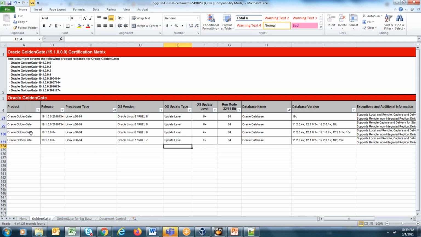Hi Ashish, Priyank here. Do we have Golden Gate upgradation in our curriculum? Yes, I'm planning to include this part, how to upgrade Golden Gate.